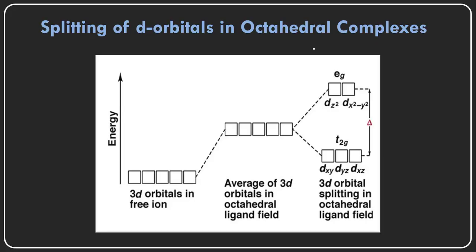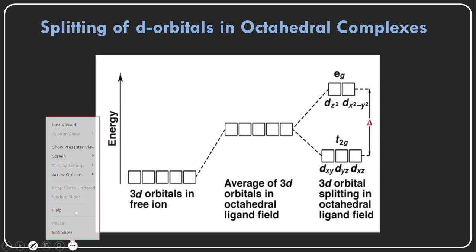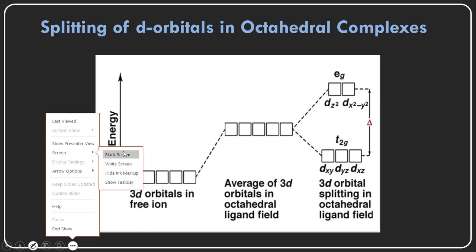So this crystal field splitting means we have three types of complexes. What are the three types of complexes, as we saw earlier? As per the coordination numbers, if the coordination number is 6, then this type of complex is called an octahedral complex.